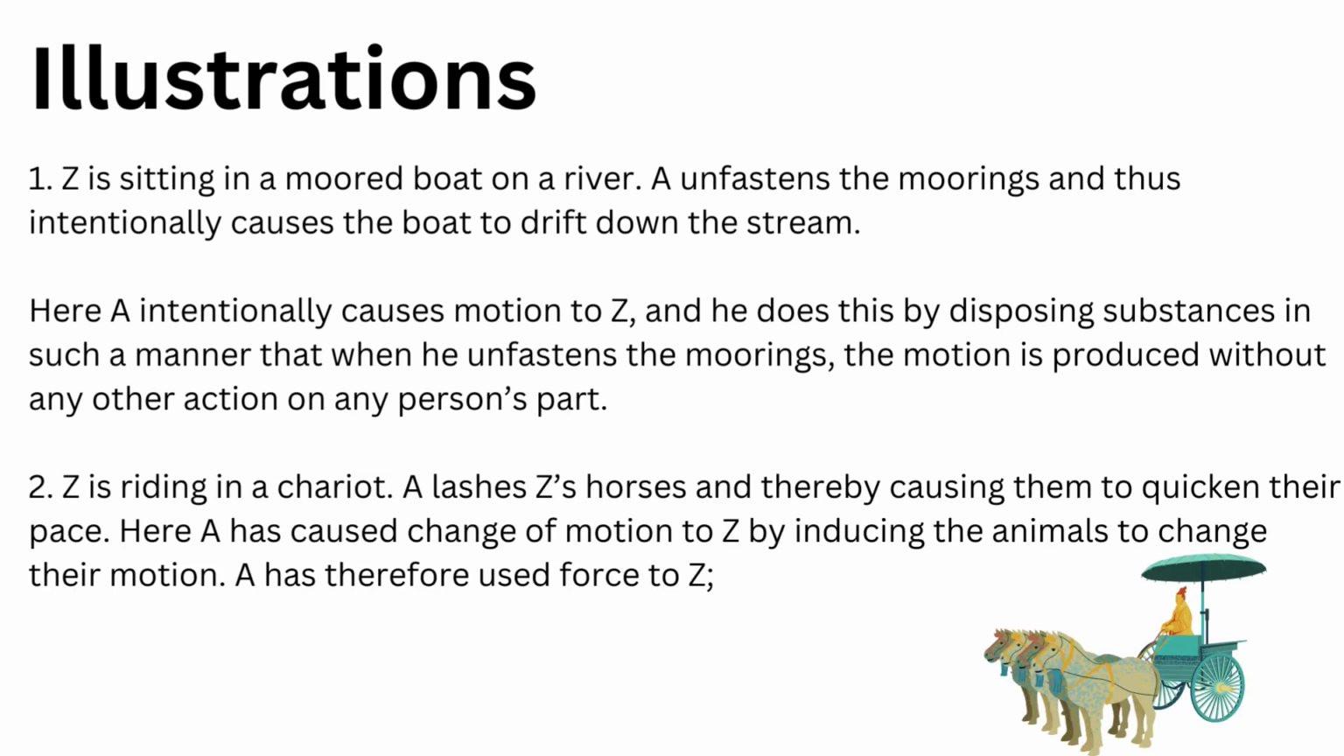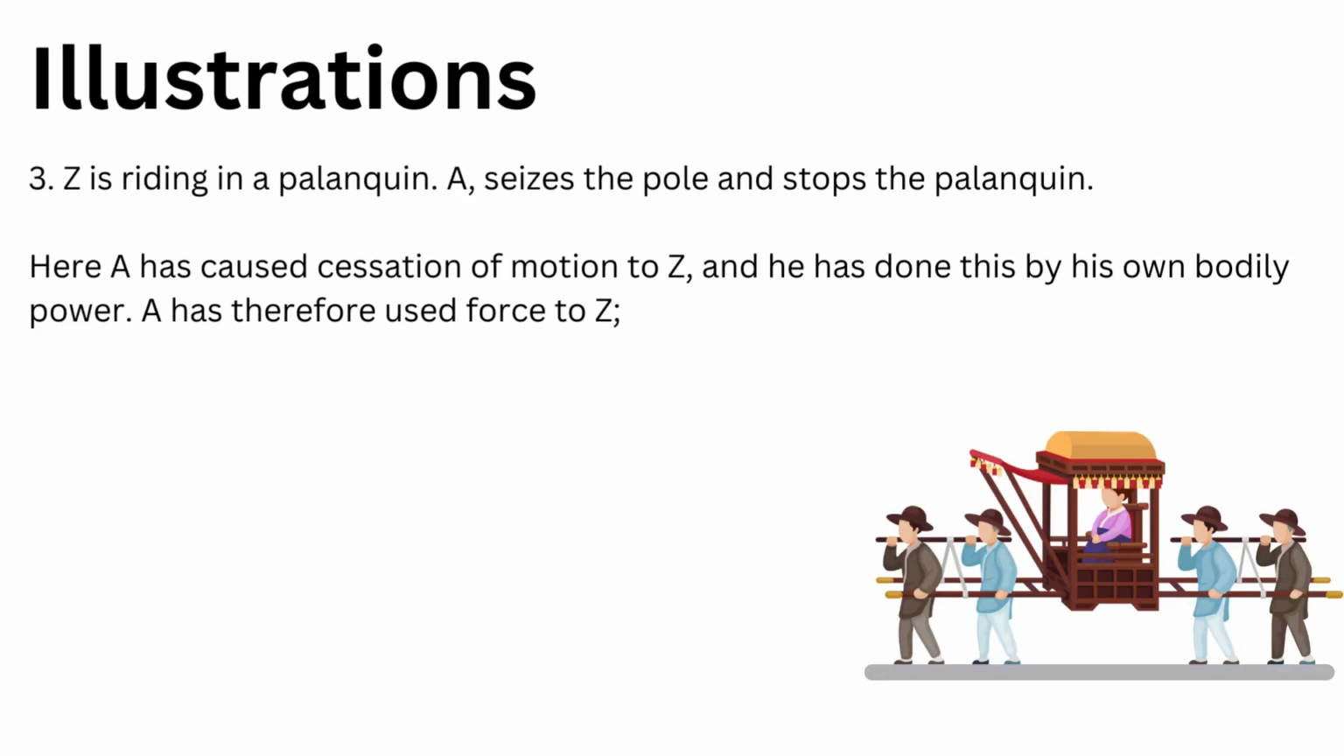Second example, Z is riding a chariot. A lashes horses and thereby causes them to quicken their pace. A has caused change of motion to Z by inducing the animals to change their motion. A has therefore used force to Z. Example number 3. Z is riding in a palanquin. A seizes the pole and stops the palanquin. Here A has caused cessation of motion to Z, and he has done this by his own bodily power. A has therefore used force to Z.